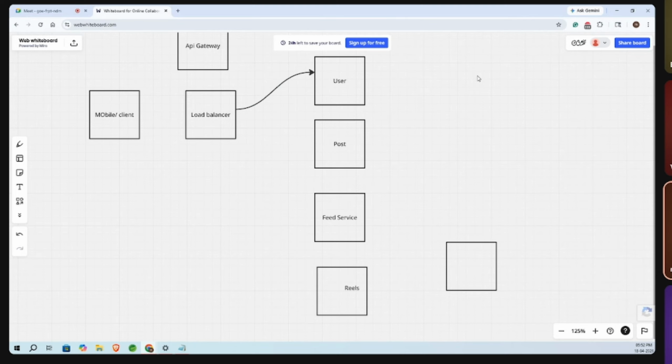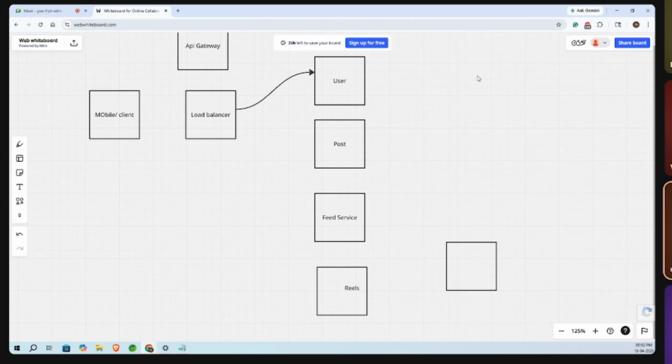So if you are using synchronous communication, until the video is uploaded completely from the post service to the database, and until we get a success response from the post service to the user, we stay in the same view. We can't do any other operation. Assume you are trying to upload a video and you are not able to do any other operations, you are still stuck on the uploading screen. It will not attract the user.